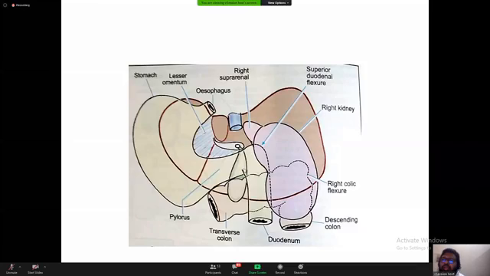Similarly here, the portal vein, then artery, then duct, VAD. This is the entry of the structures, and bile duct of course comes out. But from this figure you can understand the relationship of the lesser omentum with the porta hepatis.